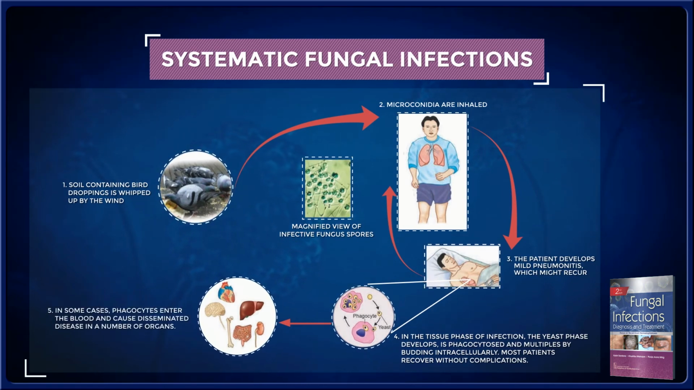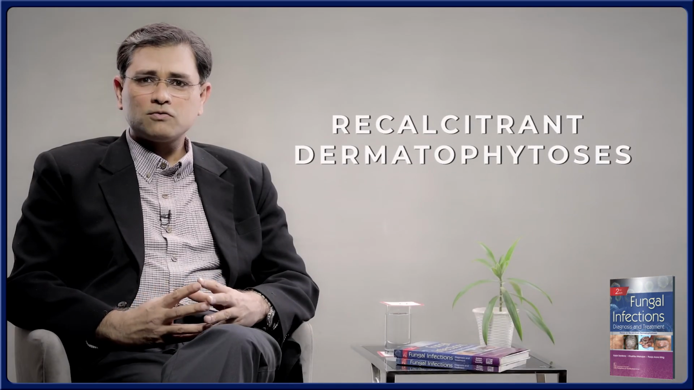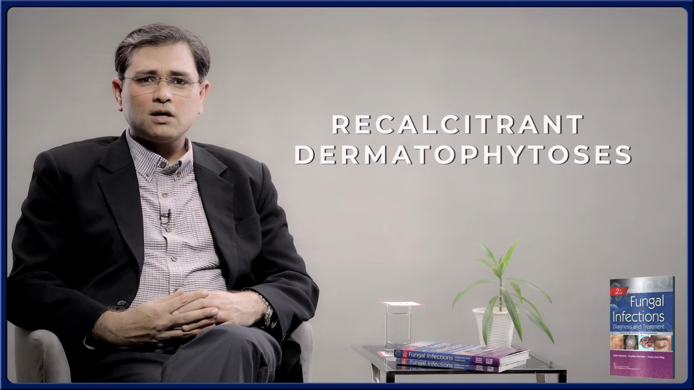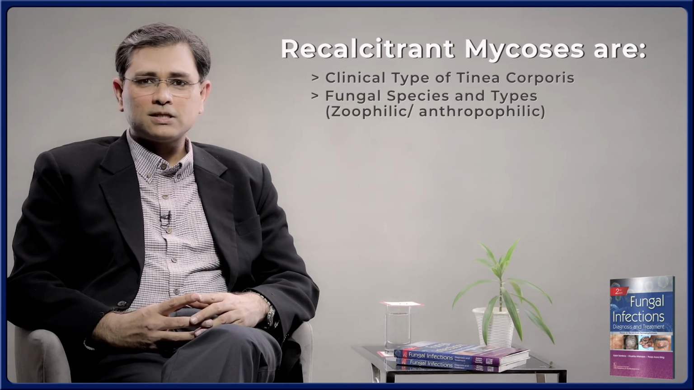Right, now come to the most important part of this book, which is actually the reason why I wrote this book. That is recalcitrant dermatophytosis. Now, I'm going to discuss in this book the determinants of this condition, why it happens. So, there are 7 or 8 common reasons for this problem. The one, of course, is the clinical type of corporis that you see. Number 2, probably the species and the types.